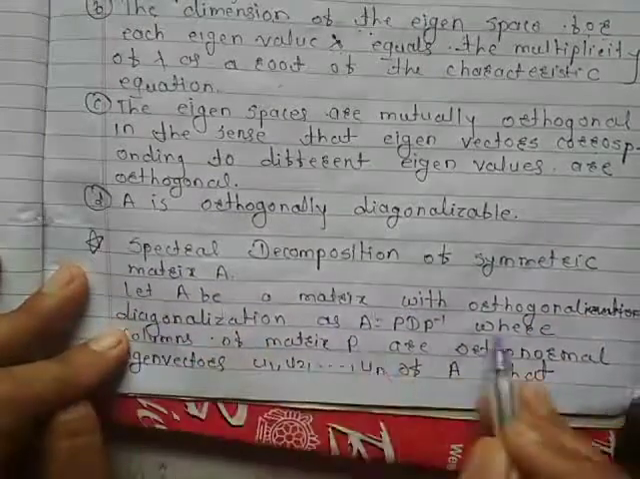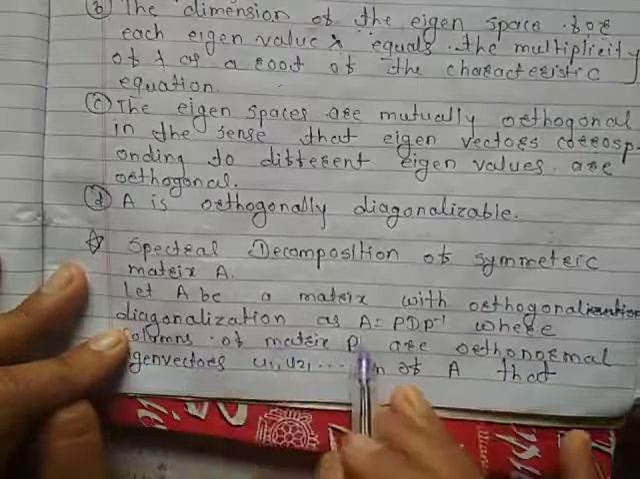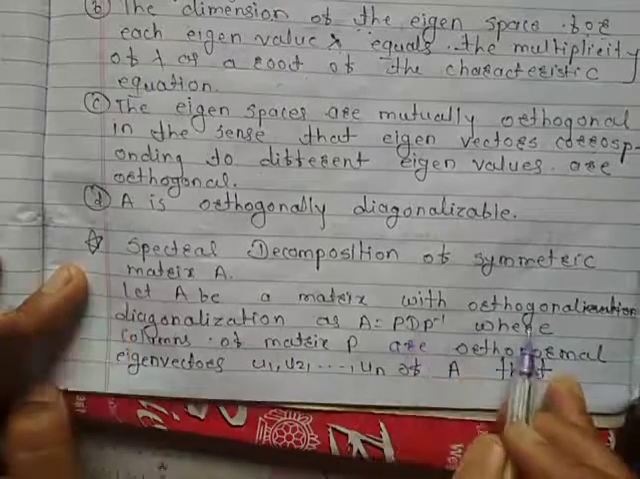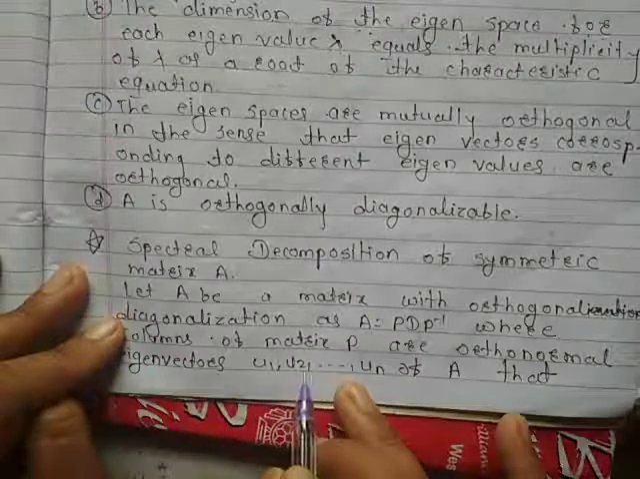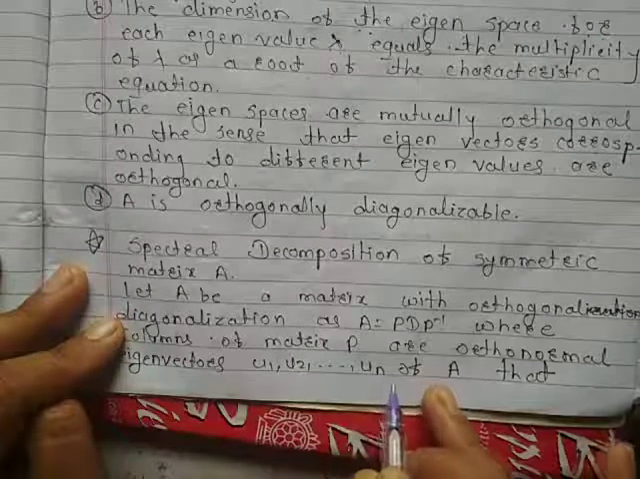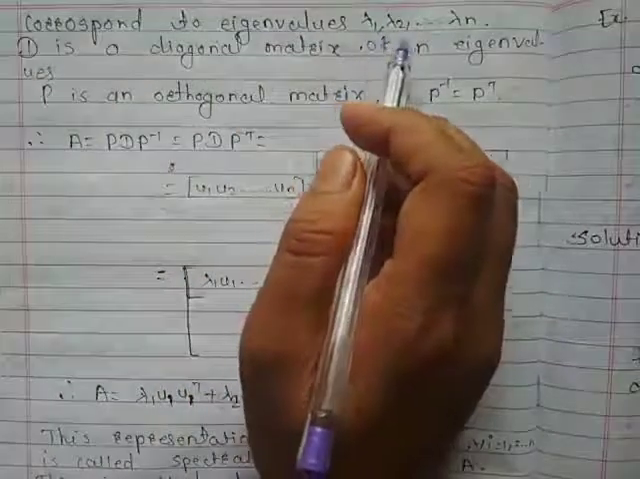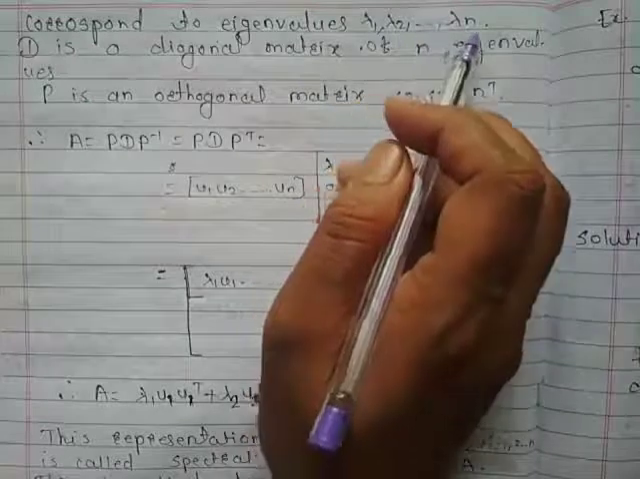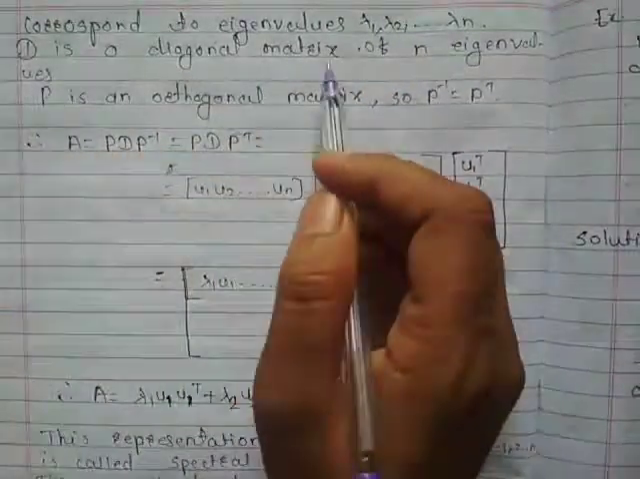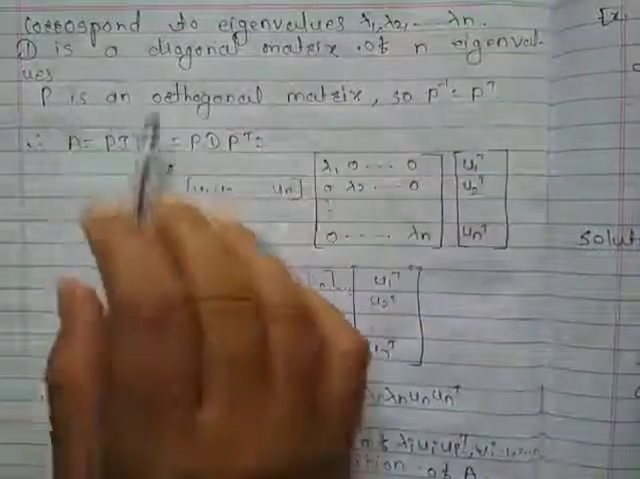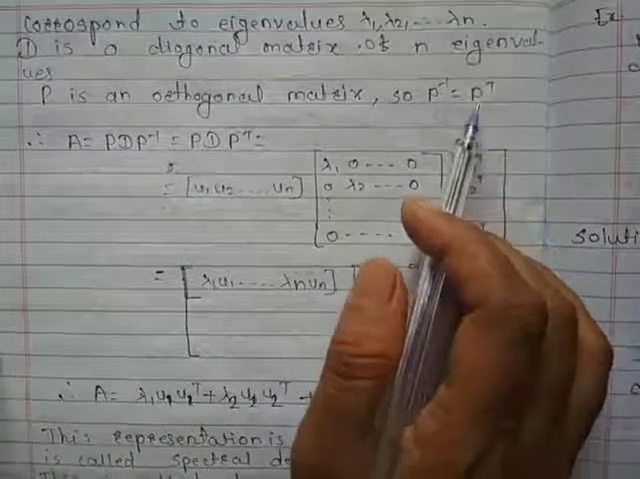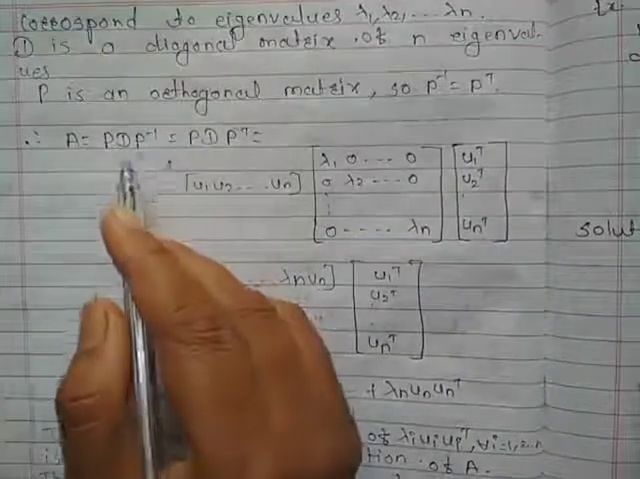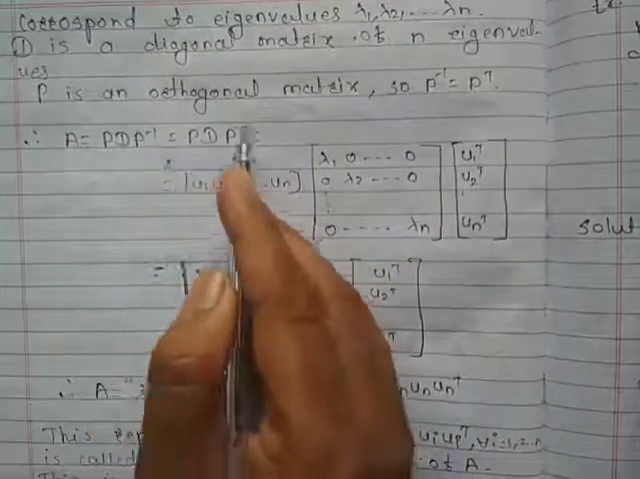Let A be a matrix with orthogonal diagonalization A equals PDP inverse, where the columns of matrix P are orthonormal eigenvectors u1, u2, and so on up to un of A that correspond to eigenvalues lambda 1, lambda 2, and so on up to lambda n. D is the diagonal matrix of n eigenvalues. P is an orthogonal matrix, so P inverse equals P transpose by definition of an orthogonal matrix. Therefore A equals PDP inverse, where P inverse is P transpose.